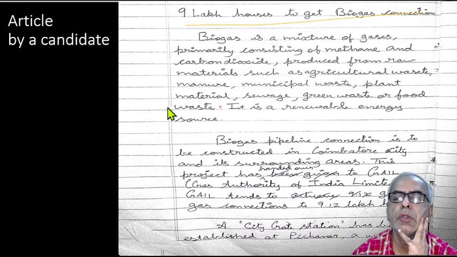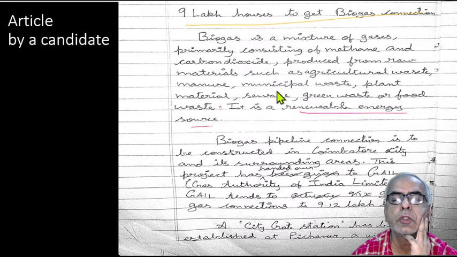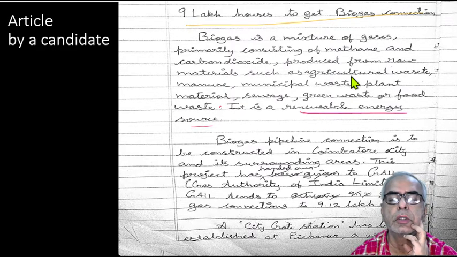In fact, I don't think how this candidate can claim that this is a renewable energy source, because we are talking about the depletion of all these essential fuel gases, is it not? So in that case, it cannot be a renewable one. So it would be very difficult. See, once it is gone, it is gone. If it is solar energy, that is a renewable energy, is it not? So we cannot accept this as a renewable energy source.